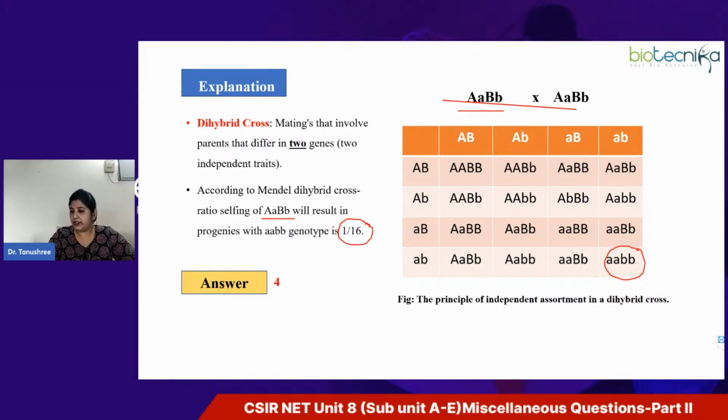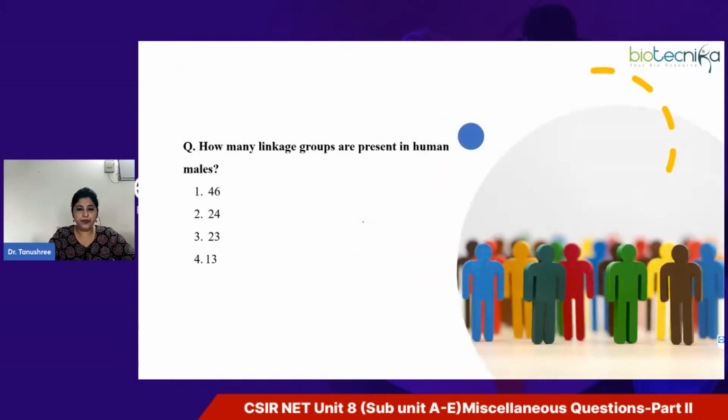I'm glad to see the responses. Sunshine, very good. You have also marked option 4.